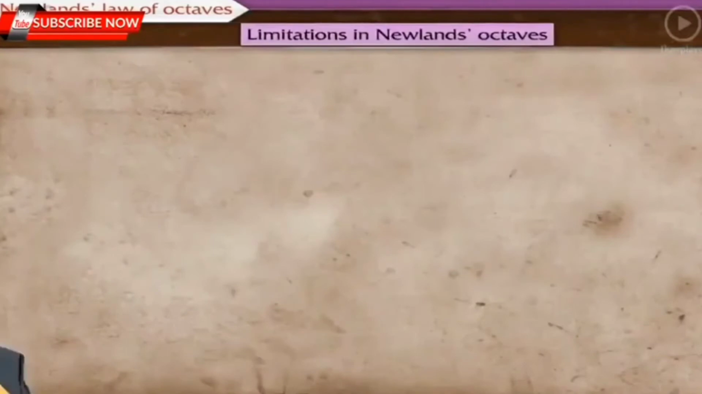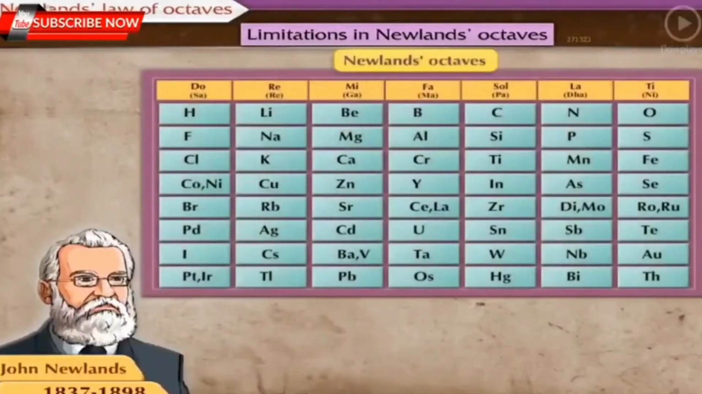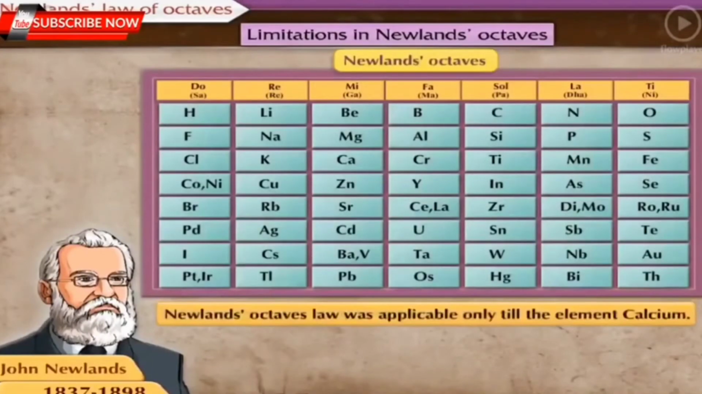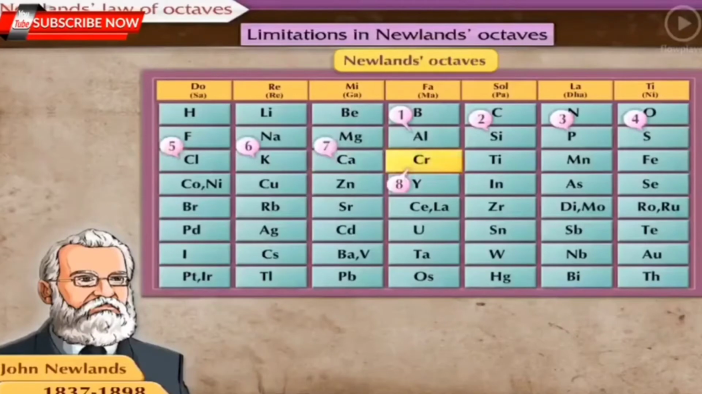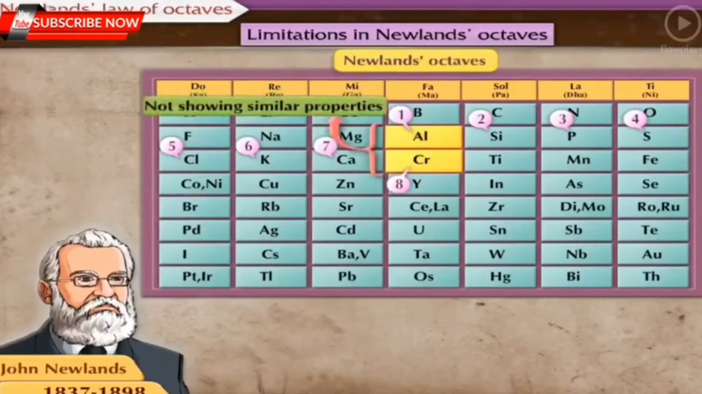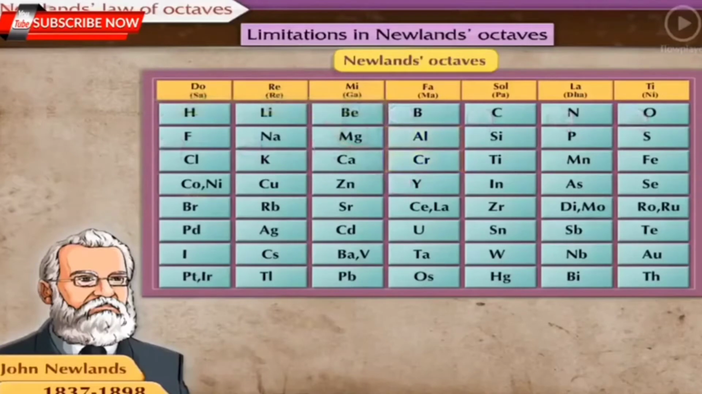Many limitations were found in Newland's octaves. This law was applicable only till the element calcium. That is, the properties of every 8th element after calcium were not similar to the properties of the first element. Newlands fitted all the known elements in a table of 7 into 8, that is, 56 boxes.